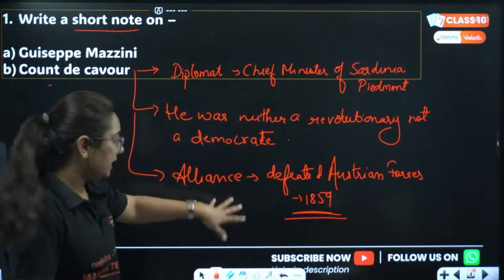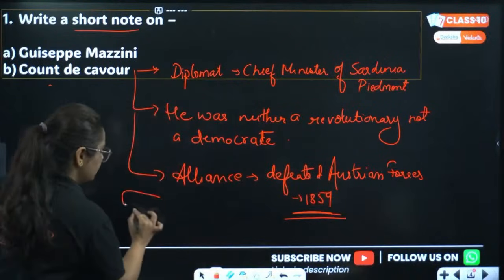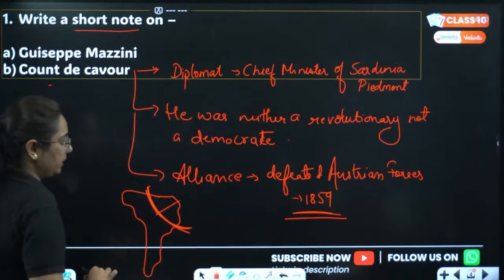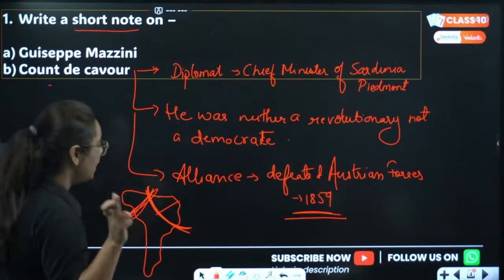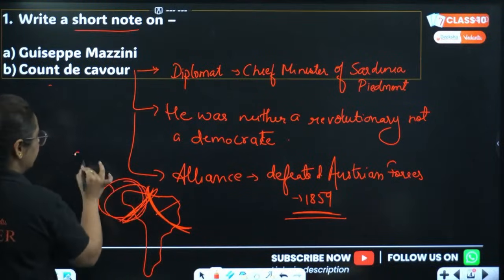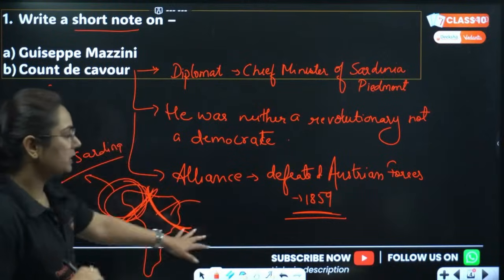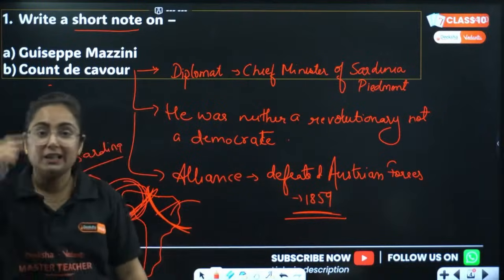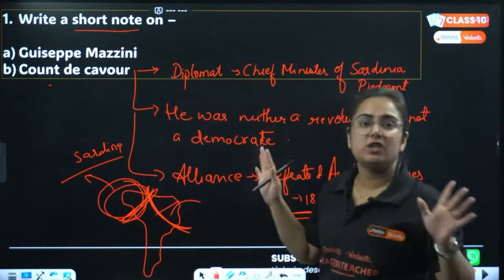Get it? Now see, these Austrian forces were ruling the region of Lombardy and Venetia. If you look at the map of Italy, this region was Lombardy and Venetia. This region was Sardinia Piedmont. The map doesn't look exactly the same, so don't judge me on the basis of my map making abilities. This was Sardinia Piedmont, ruled by the ruler, and this was Lombardy and Venetia, under the control of Austrian forces. These Austrian forces were defeated by the diplomatic alliance made by Cavour. That is the answer to the first question here.